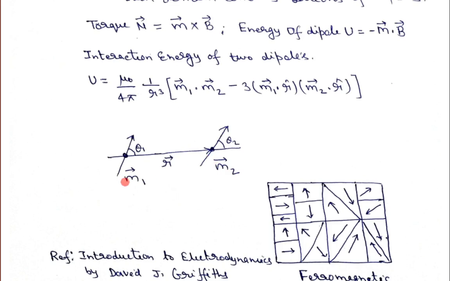So again, I will request the audience to please visit again the lecture on the interaction energy of the two dipoles. There I have given several possibilities for how the dipoles will get aligned. Okay. So now let us come to the ferromagnetic material.